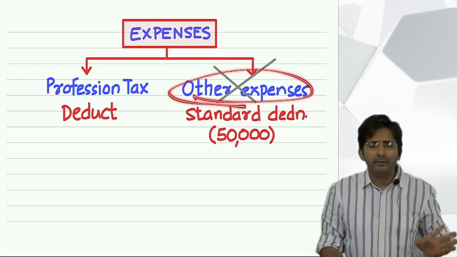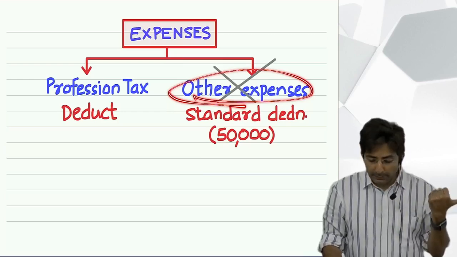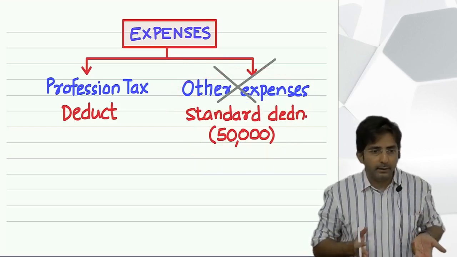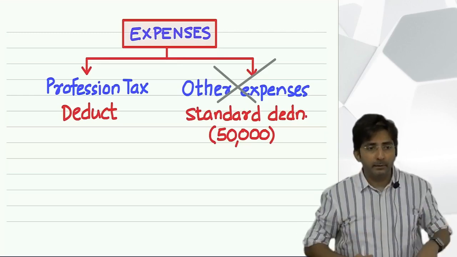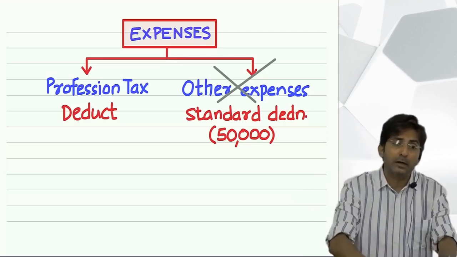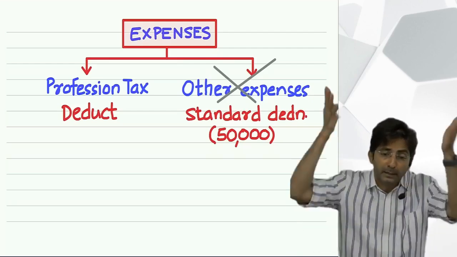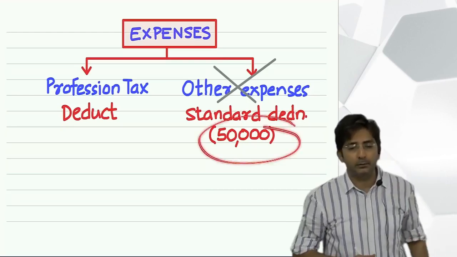But you will ignore it, because in place of other expenses, you are given a standard deduction. For expense, you want deduction only. So the government is giving you, but not what you say. Because if the government asks you, you will try to say more and more expense so that you get more and more deduction and your income reduces. So not your actual amount, you will get a standard 50,000.